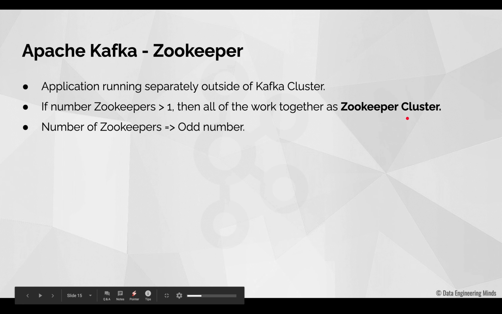The number of Zookeepers in a Zookeeper cluster should always be an odd number. There are several reasons for this. Let us skip that discussion for now. I will explain this in a separate video later in our Apache Kafka series.